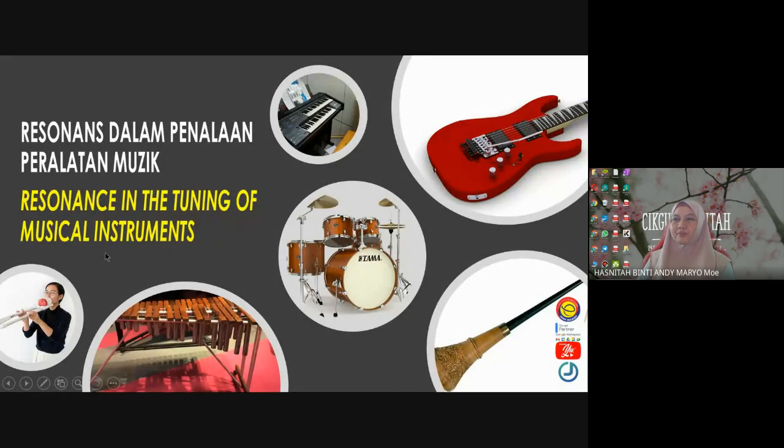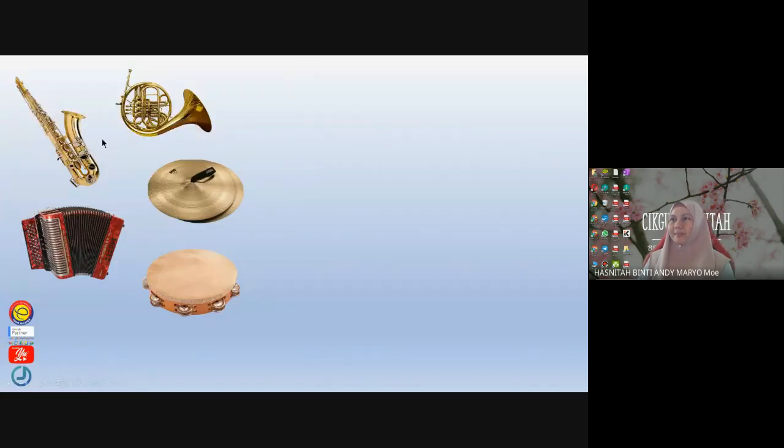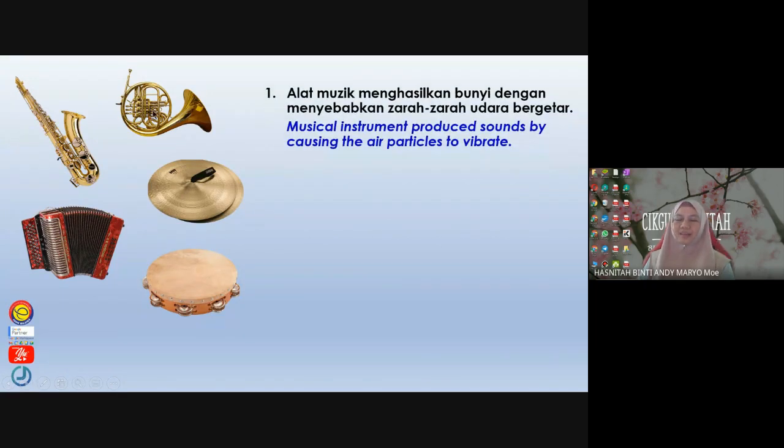In the tuning of musical instruments, whoever plays in a brass band should know this. There is resonance in musical instruments, for example in the saxophone, the cymbal, and what do we call this, the accordion. Who knows the name of this thing?